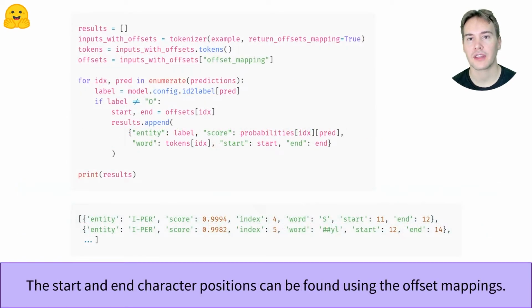We'll need to use the offset mapping of the tokenizer to get those. Look at the video link below if you don't know about them already. Then, looping through each token that has a label distinct from O, we can build the list of results we got with our first pipeline.